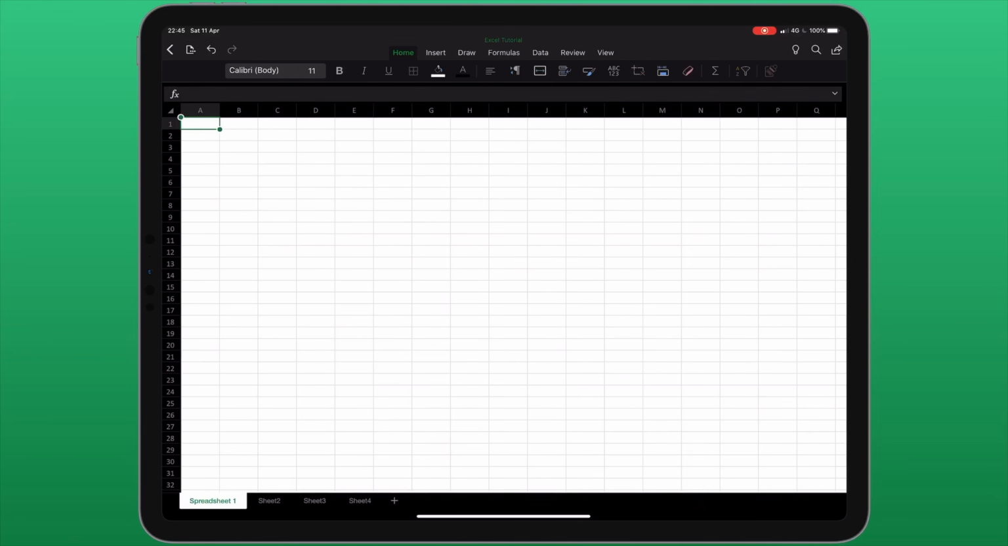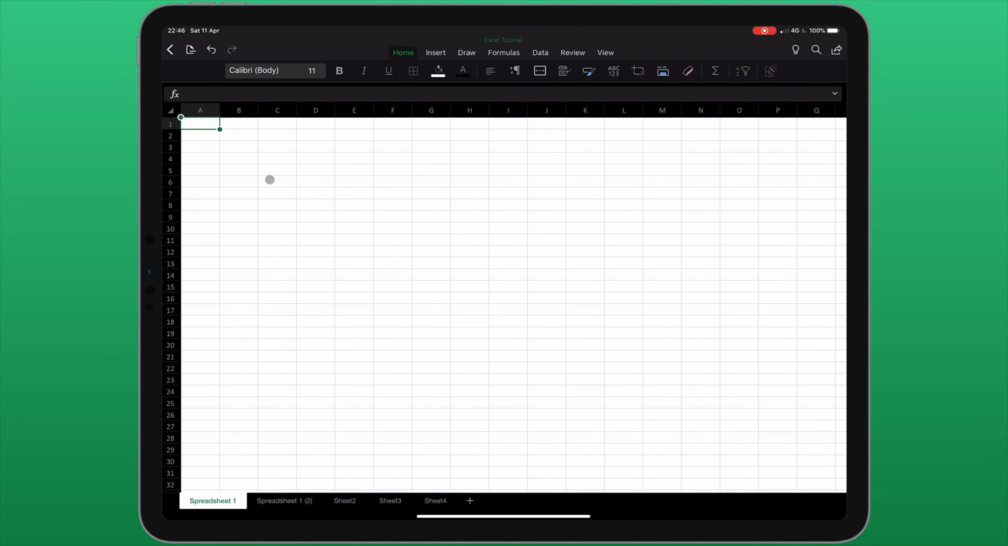If I want to duplicate a spreadsheet, I can tap on its title and choose Duplicate. If I tap and hold on a title, I can drag and move it around to change the order. Again, if I tap on the title, you can also see I have the option to hide or to delete a sheet.